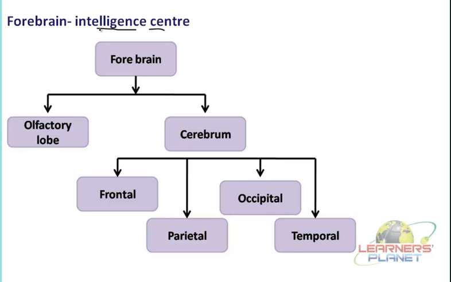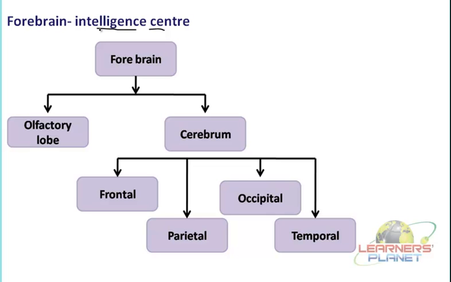You know why? Because it controls our mental power. It enables us to think and to take decisions or various actions with respect to changes in our surrounding condition. It helps us in understanding things and memorizing things, and that is possible because of the specific regions present within the different parts of the forebrain.